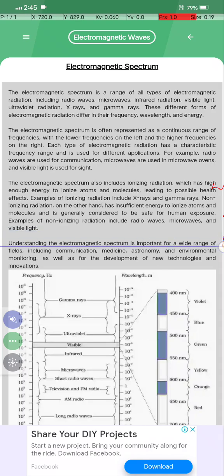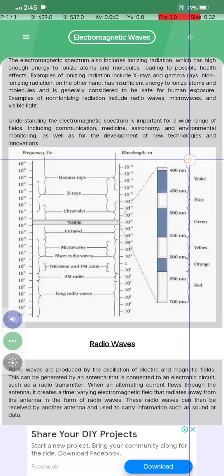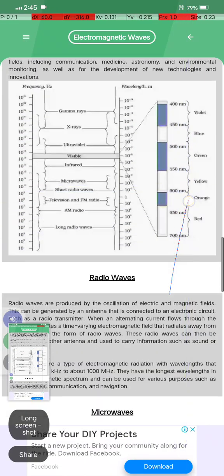Understanding the electromagnetic spectrum is important for a whole range of fields, including communication, medicine, astronomy, and environmental monitoring, as well as the development of new technology and innovation. Okay, note this down, it will be very useful for you. Now comes